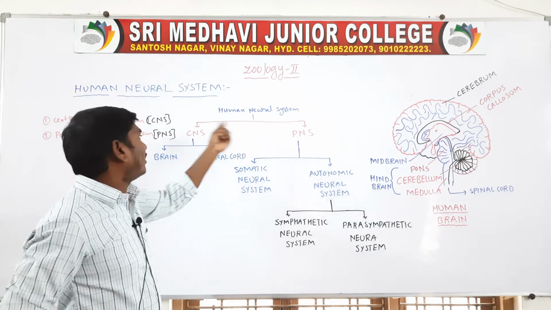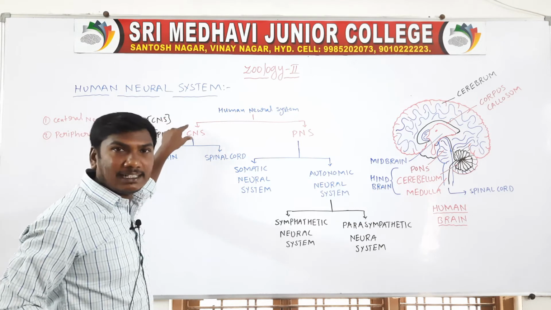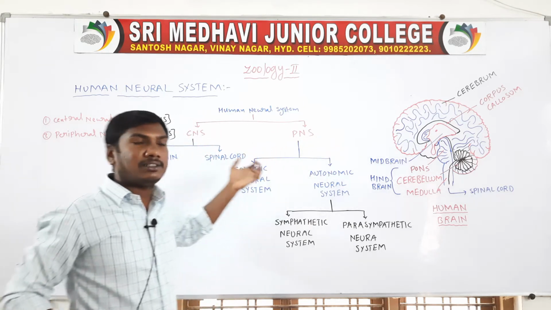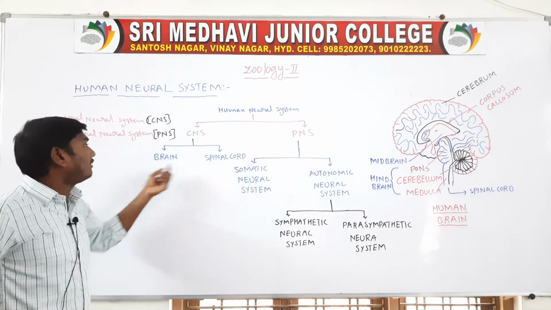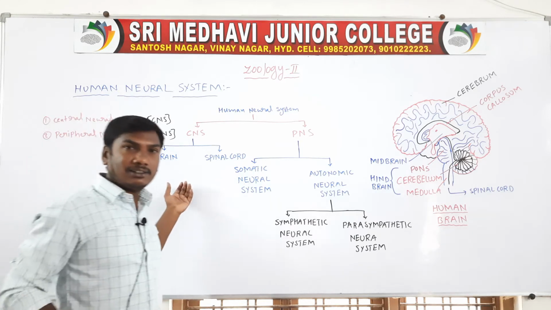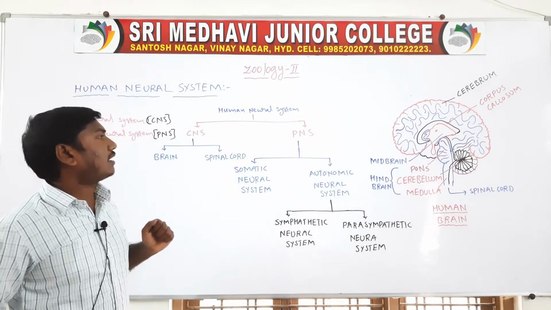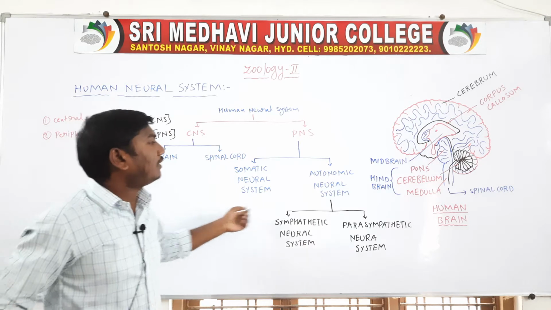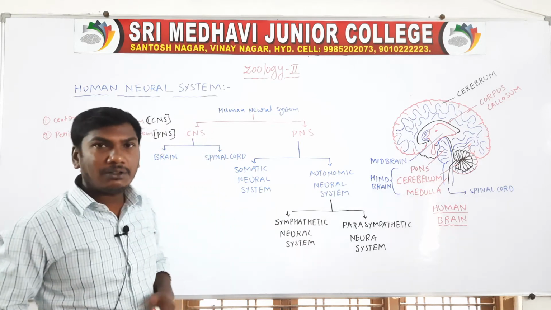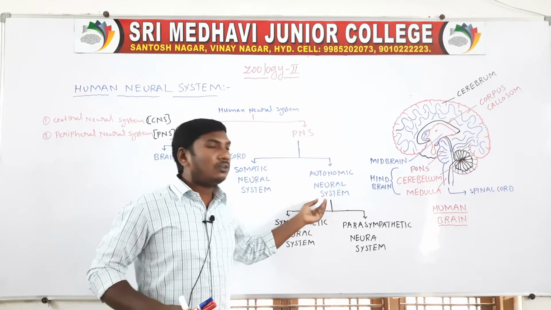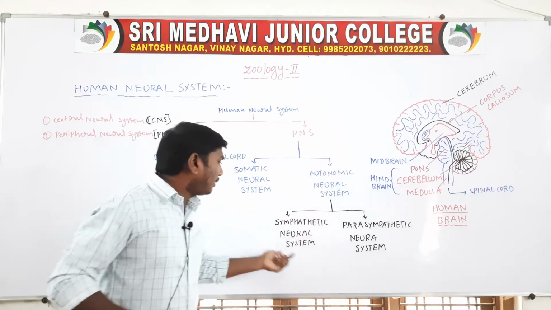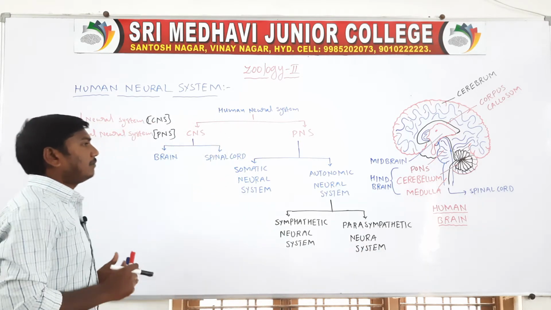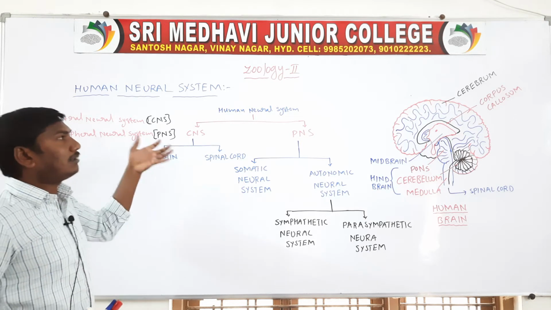So the human neural system contains two divisions. One is the central neural system, CNS, and another one is the PNS, the peripheral neural system. The central neural system consists of the brain and spinal cord. The peripheral neural system consists of the somatic neural system and autonomic neural system. The autonomic neural system contains two divisions: the sympathetic neural system and the parasympathetic neural system. So that is the flow chart of the human neural system.